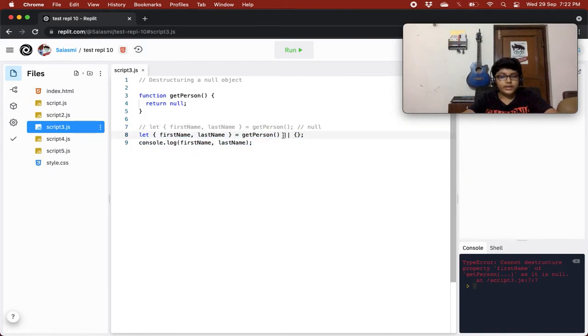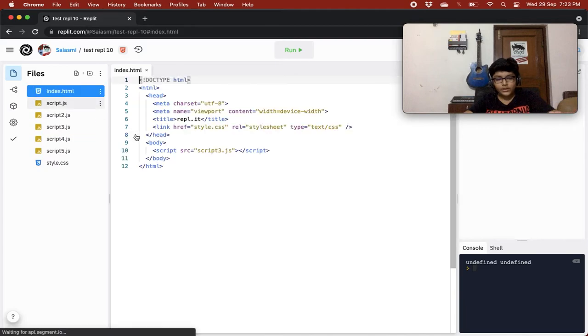So it will see that if this is a proper object, then take this object, or if it is null, undefined, or anything, it will take an empty object. And now it will not bring an error, it will bring undefined, because first name and last name are trying to destructure from an empty object, and that empty object does not have the first name and last name properties, so it sets the values of first name and last name to undefined, right?